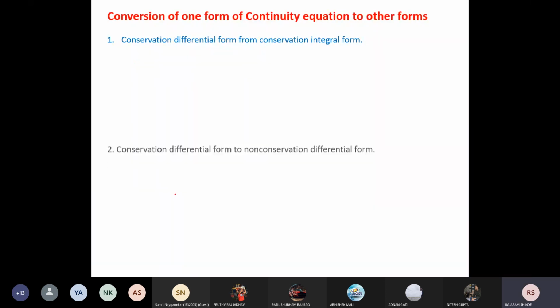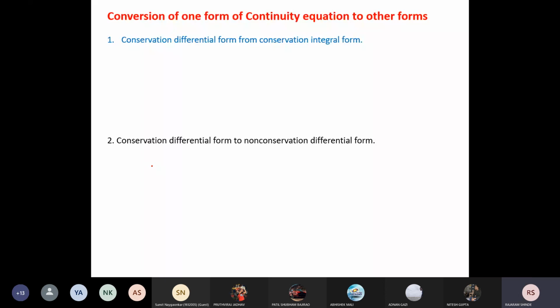Next is conservation differential form from non-conservation differential form. Now, we have already written here the conservation differential form. What is that? It is the partial derivative of rho with respect to time plus the divergence of rho v, which is equal to 0.